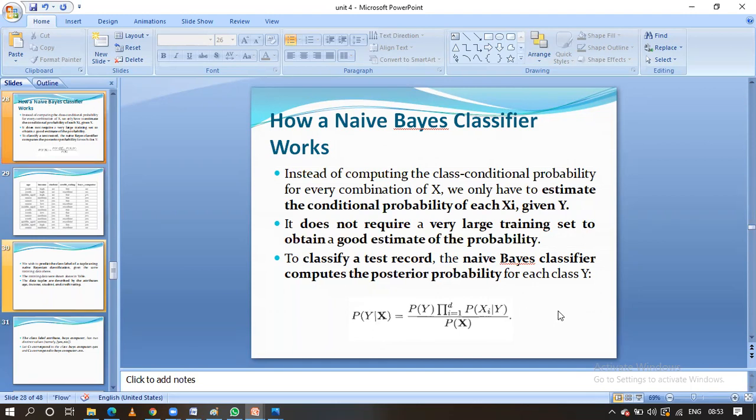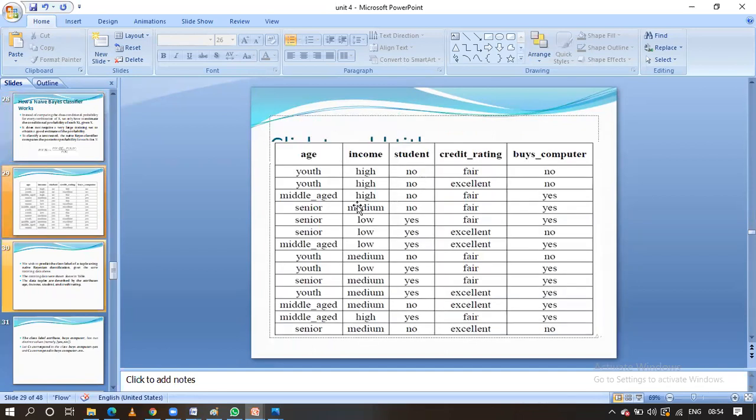Normally the probability values are between 0 and 1. With the help of this Naive Bayes classifier, we can work with a small training set as well as a large training set. Here is the training record, having the attributes like age, income, student, credit rating, and buys computer.